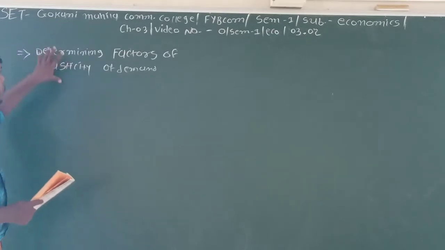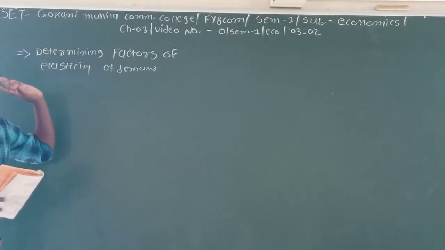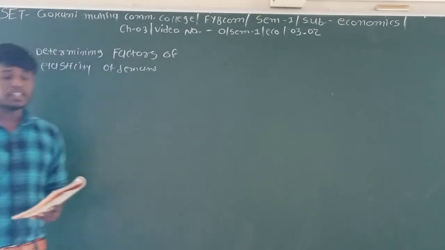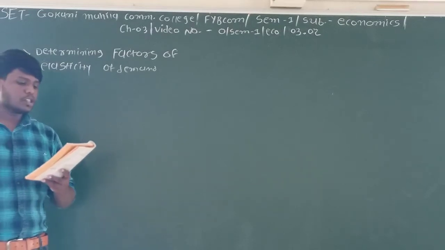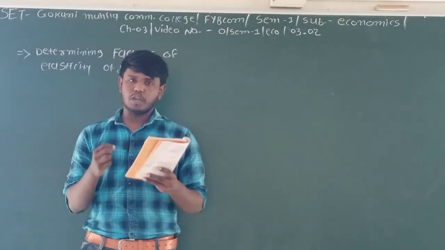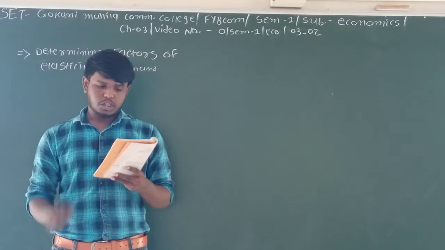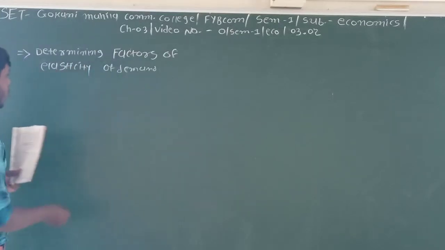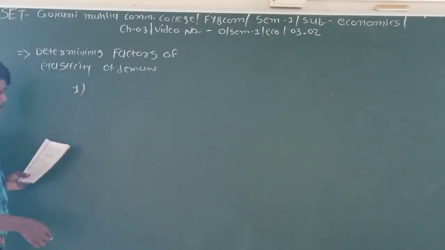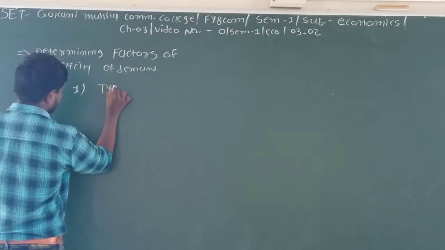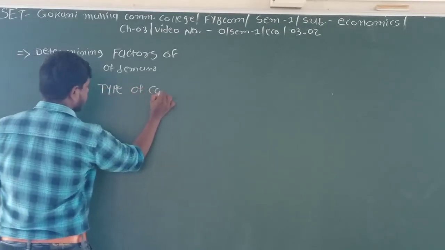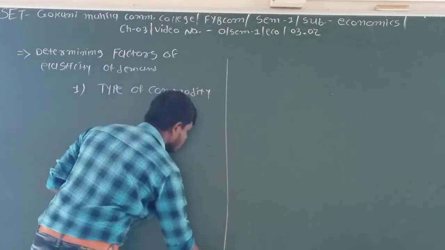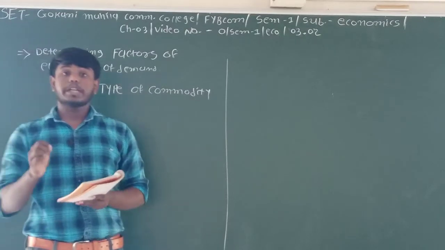Now, the determining factors of elasticity of demand: which factors affect and decide the elasticity of demand. The first is given. The following are the determining factors of elasticity of demand. First is the type of commodity. Here, the first is given the type of goods, or types of the commodity.